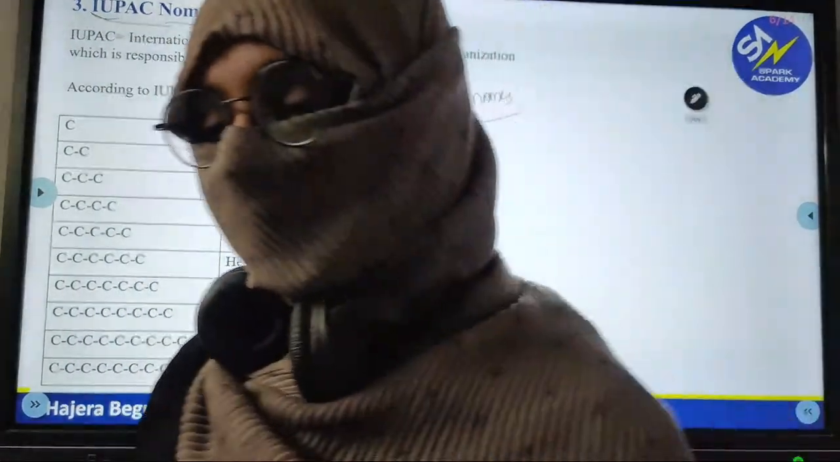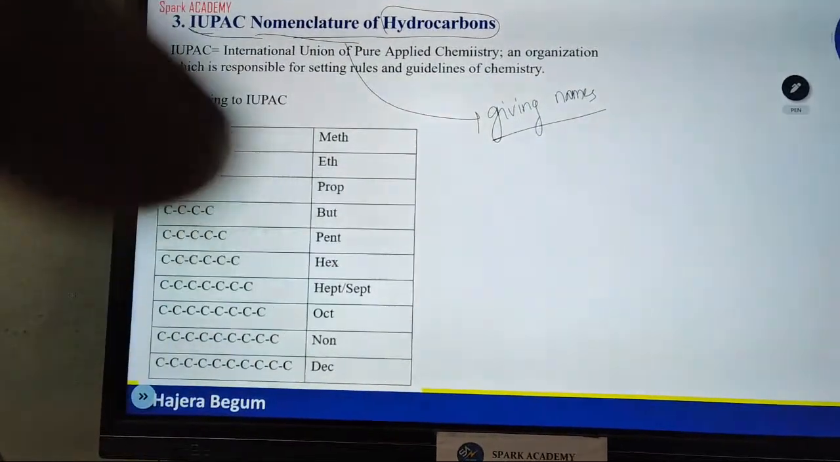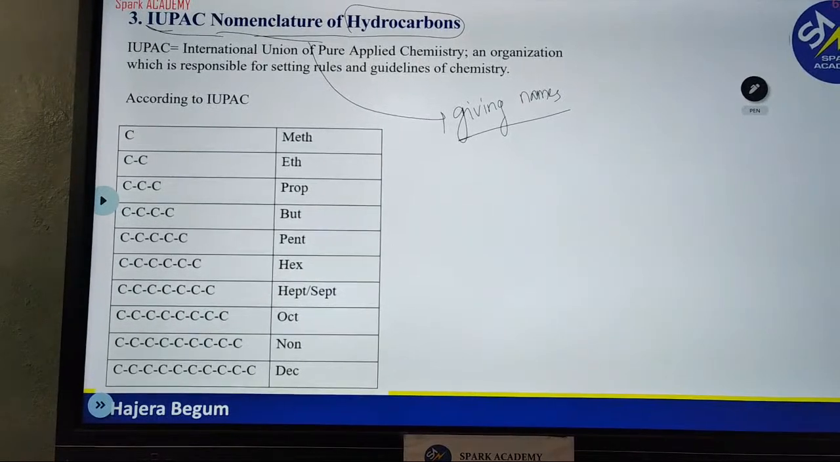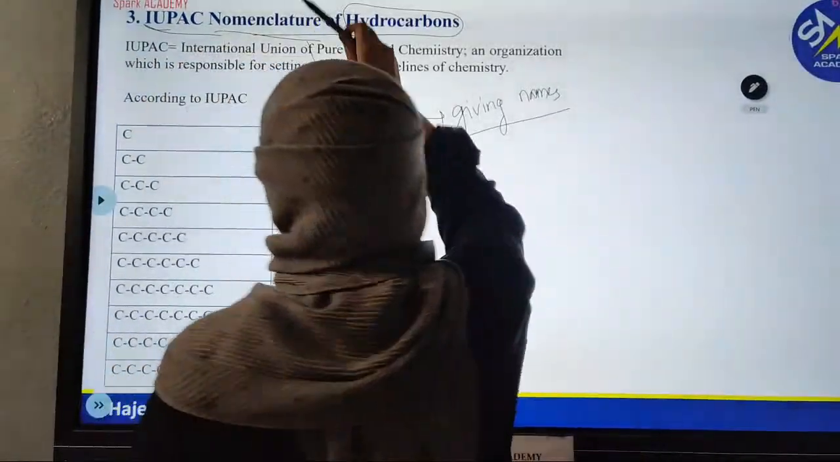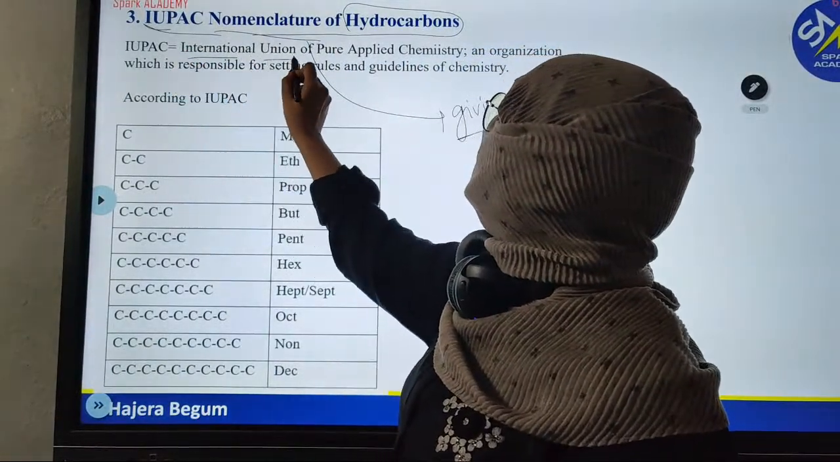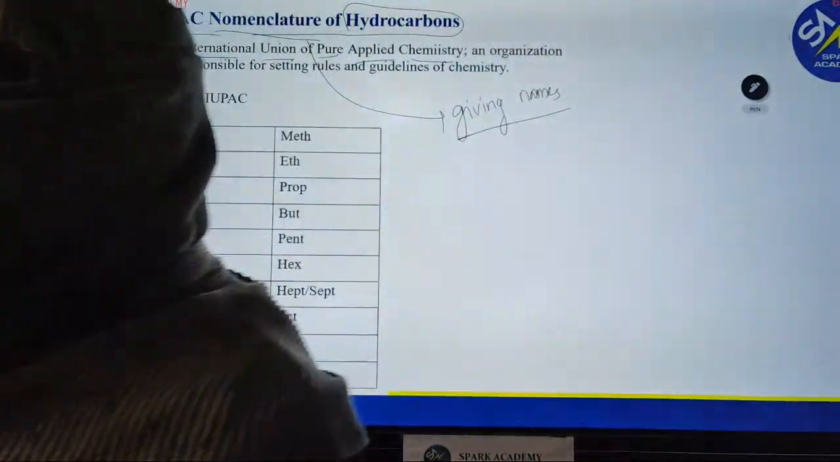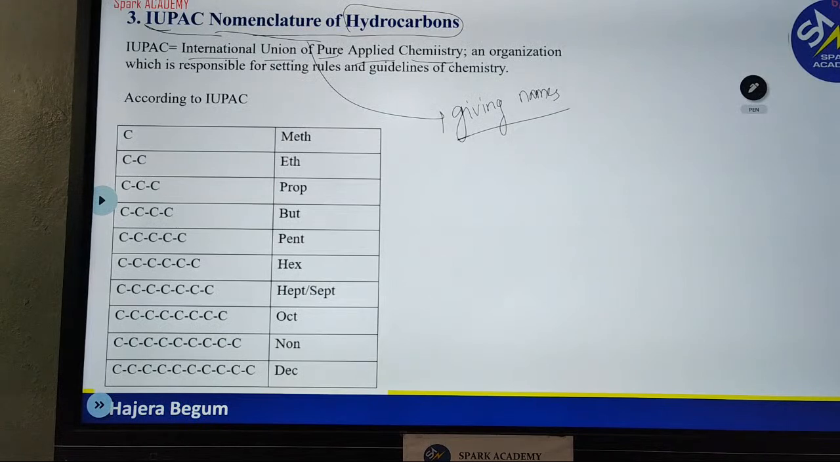What is IUPAC? International Union of Pure and Applied Chemistry. So what is the full form of IUPAC? I for International, Union of Pure and Applied Chemistry. So what is it? It is an organization which is responsible for setting rules and guidelines of chemistry.